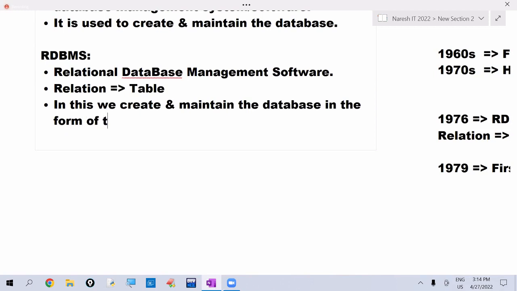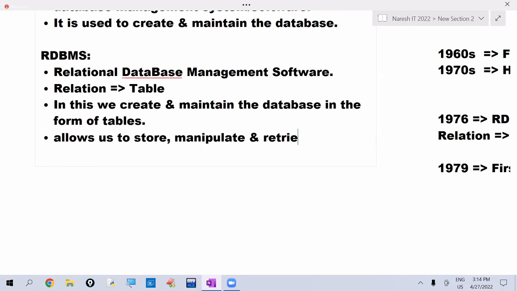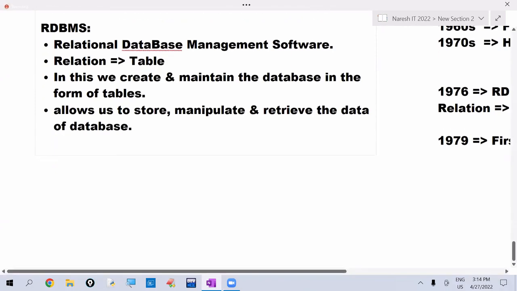This software allows us to store the data, manipulate the data, and retrieve the data of the database.